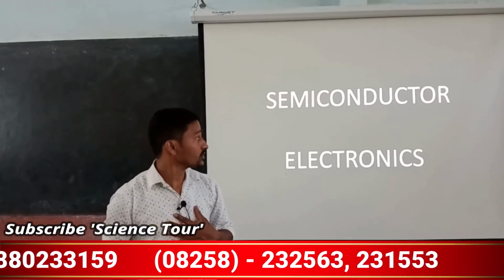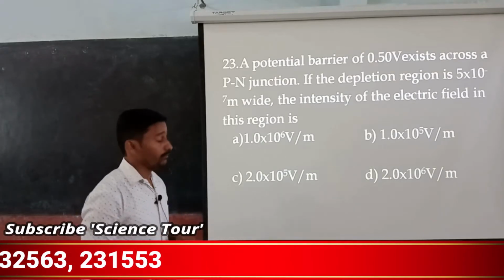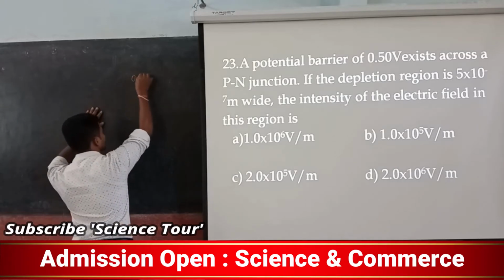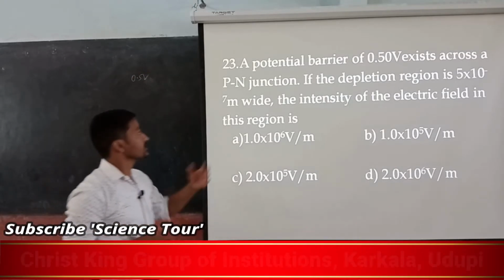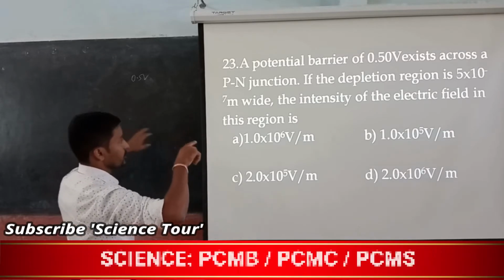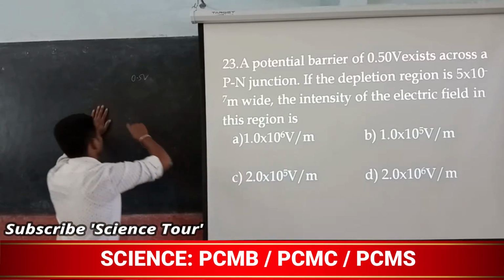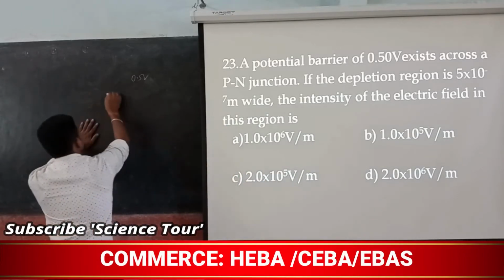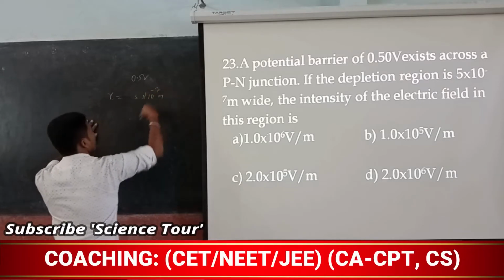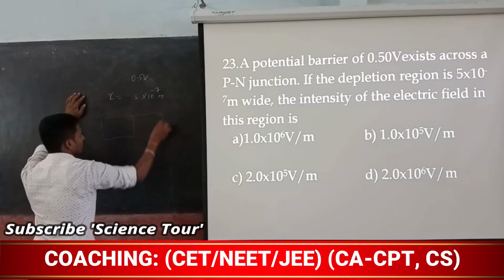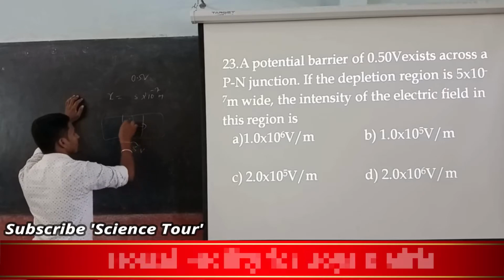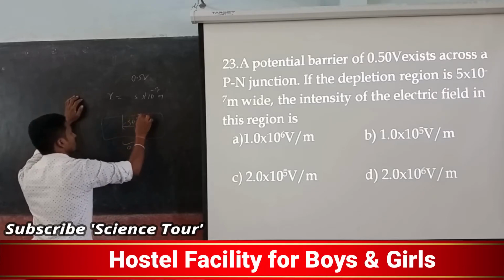We are moving to the next question, that is a potential barrier of 0.5 volt. The given data you have to write down first: 0.5 volt exists across a PN junction if the depletion region is 5 into 10 to the power minus 7 wide. The distance x they have given is 5 into 10 to the power minus 7 meter. So the depletion region is there, 0.5 volt is there, and this layer is 5 into 10 to the power minus 7 meters in width.